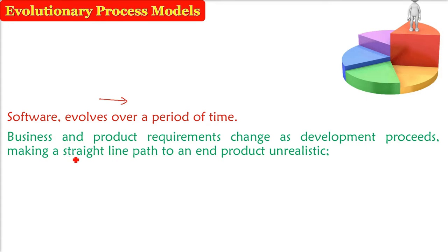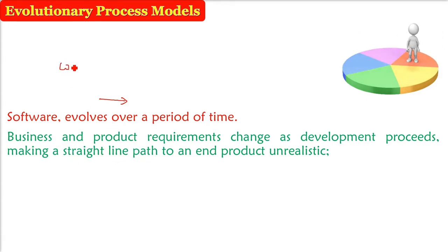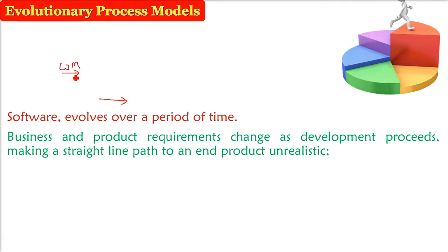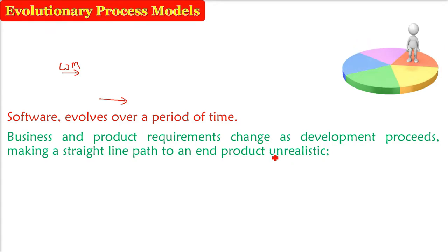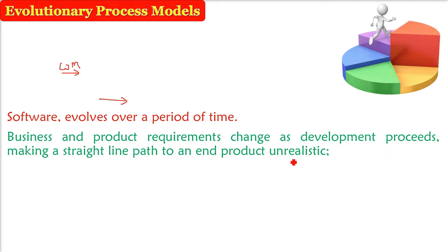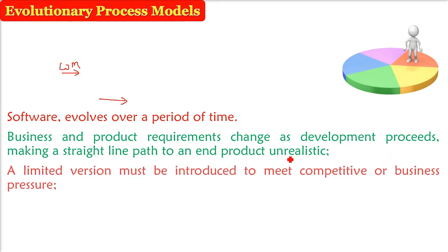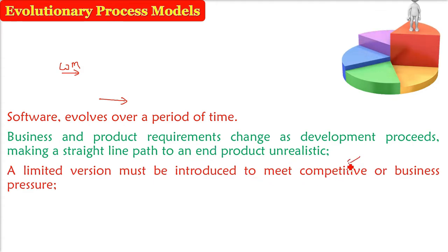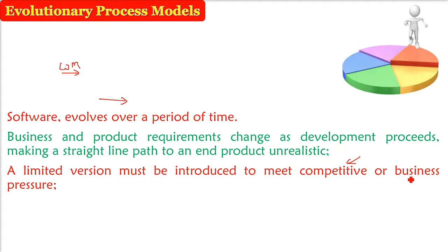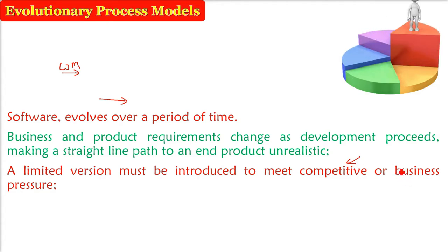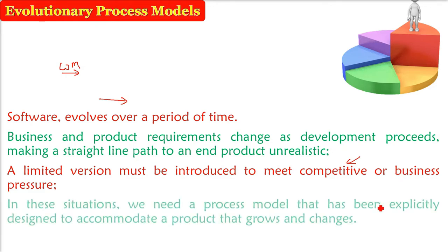For that, if you follow a straight line path, for example, waterfall model, the making of an end product will be unrealistic in the present scenario. It will be very difficult. Today, whenever someone comes to you for a software, for an app, or say a website, they need certain limited version, a kind of a prototype, a kind of a working software.